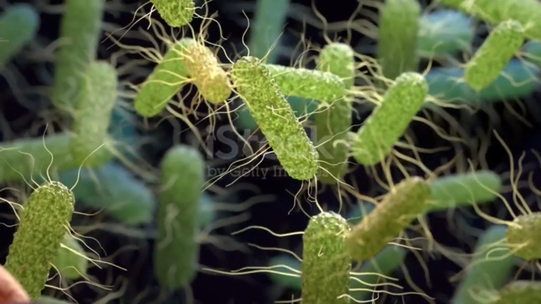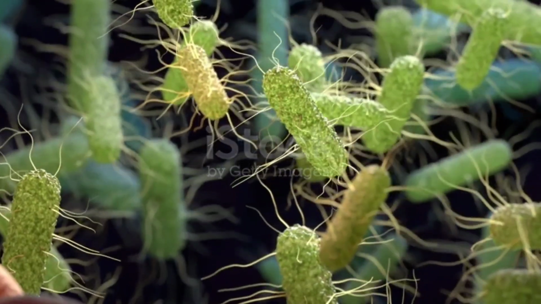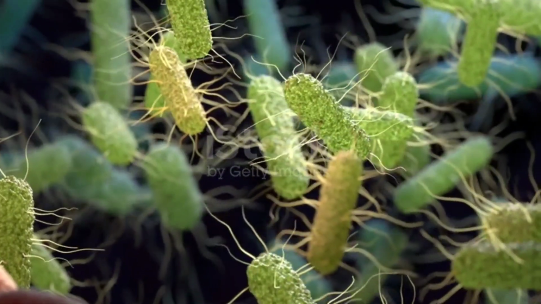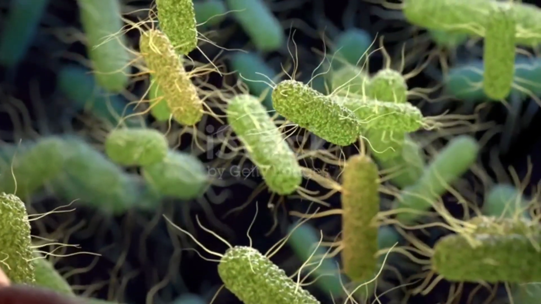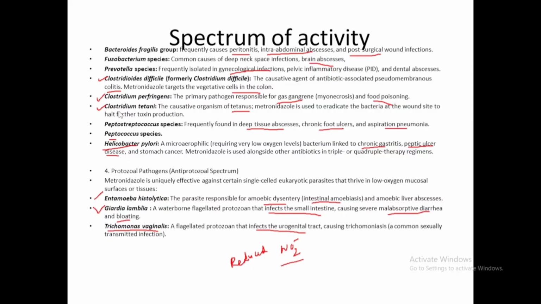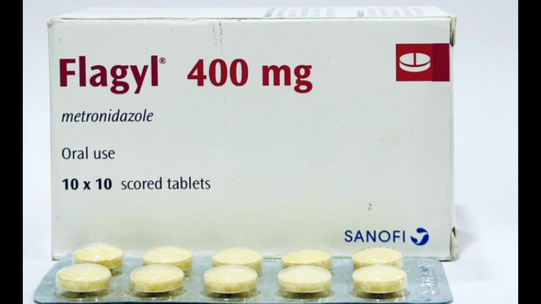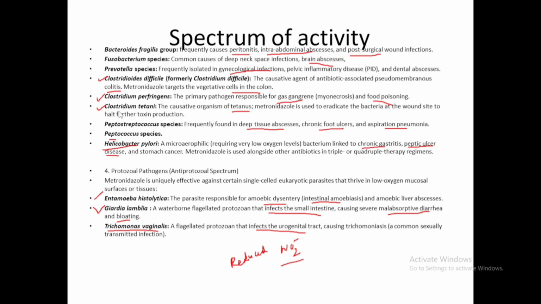One more Clostridium species is Clostridium tetani, responsible for causing tetanus. All these bacterial infections we can treat with the help of metronidazole. Next obligate anaerobic bacteria is Peptostreptococcus species, responsible for deep tissue abscess, chronic foot ulcers, aspiration pneumonia, etc.